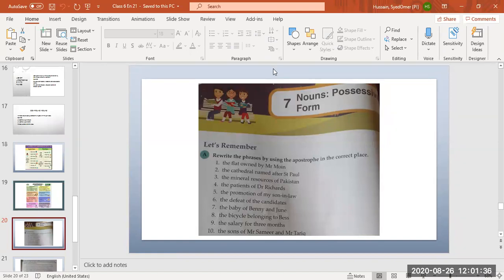Rewrite the phrases by using the apostrophe in the correct place. The first one is the flat owned by Mr. Moin. So obviously, whose flat? Mr. Moin's flat. Mr. Moin is one person, so you have to put apostrophe S. The cathedral named after St. Paul. So what is it named after? St. Paul's Cathedral. Whose cathedral? St. Paul's Cathedral. After St. Paul, you have to put apostrophe S. Okay? Write it in front of you.